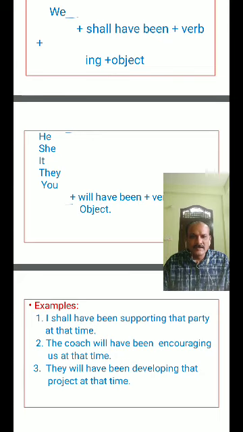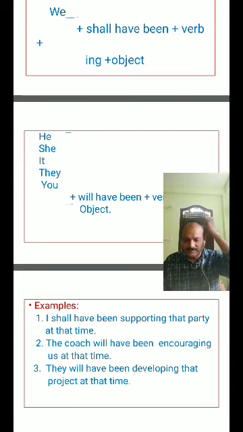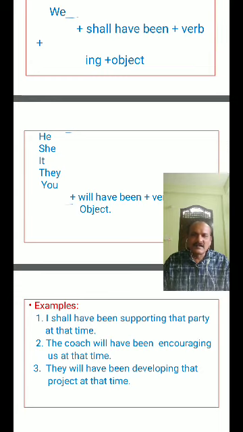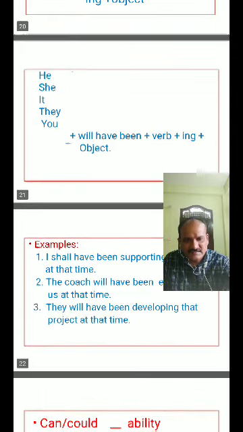I shall have been motivating them at the time. Like so many examples you can make. First of all, you have to keep the structure in your mind, then collect the verbs, put those words in verb ing format and find out the verb 3 forms and make a number of sentences. Then automatically you will be perfect in the future perfect continuous tense.